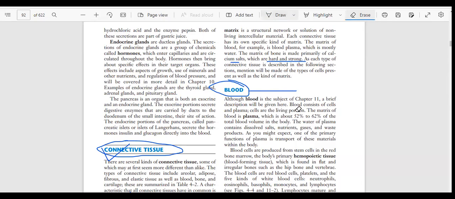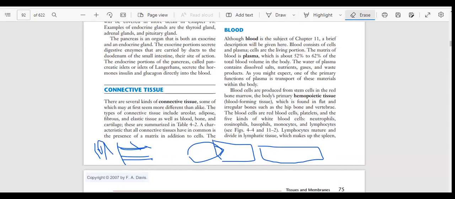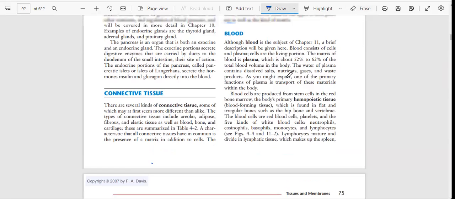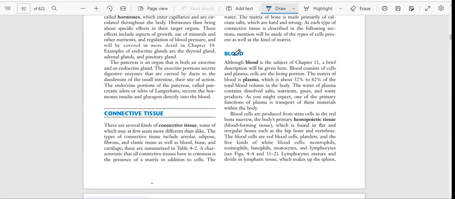First of all, we will talk about blood. Basically, complete details are not given here. We are only talking about something related to blood as a connective tissue. Blood is connective tissue. How does it connect? It takes whatever necessary things the cells require. Although blood is the subject of chapter 11, where we will talk about it completely.